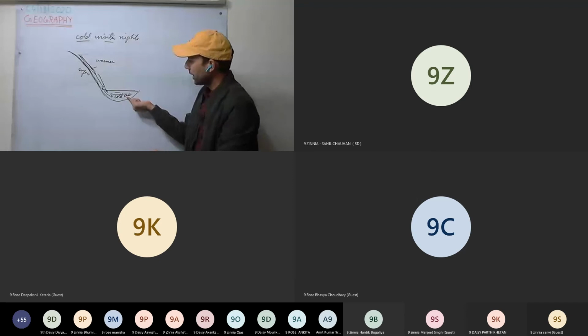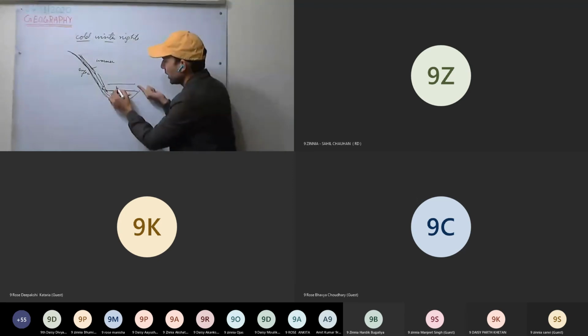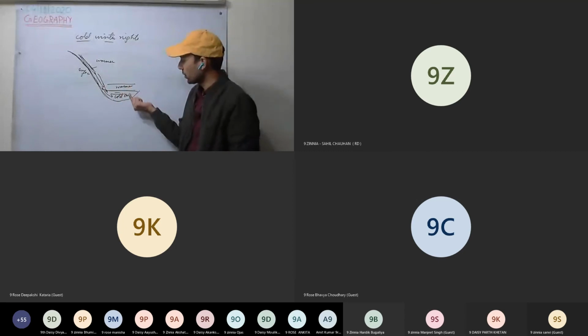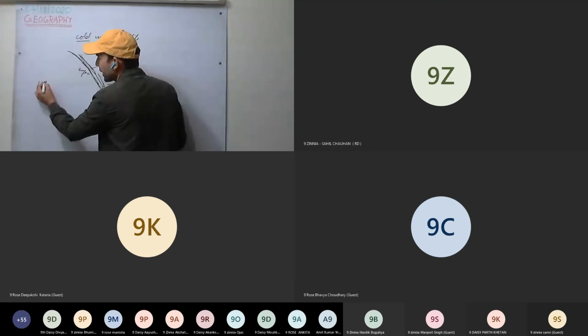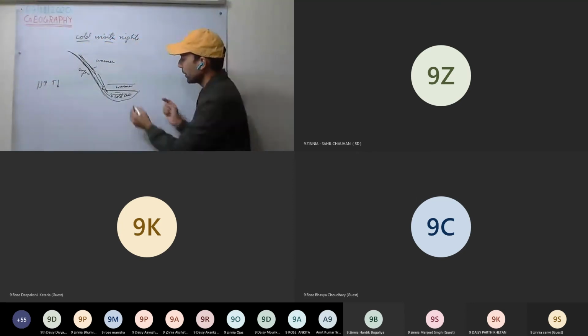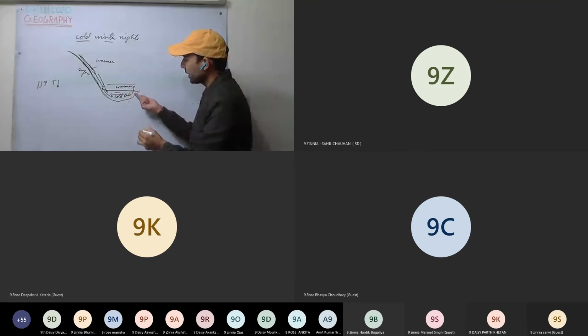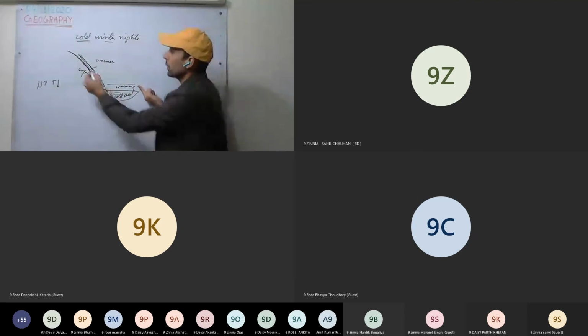And now see here, the layers of air or atmosphere just lying above it are warmer. So you can see what has happened. Usually what should happen? As height increases, temperature must decrease. But here, as height is increasing, temperature is also increasing.